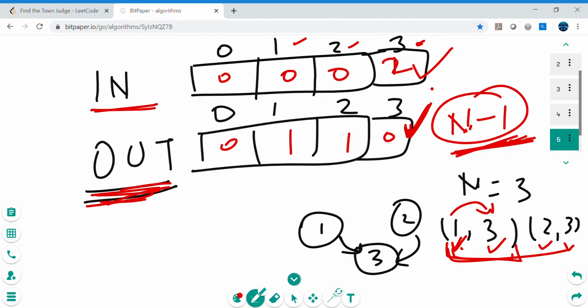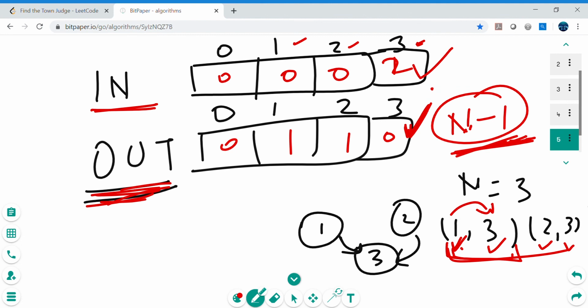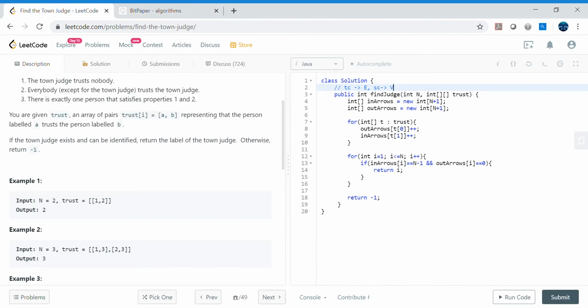So what we can say here is that whatever the maximum of edges and vertices, that will be the time complexity. But in the general case, if someone is asking what is the average time complexity, it will be the number of edges, because we are just traversing through the edges. And the space complexity, of course, will be the number of vertices. Why the number of vertices? Because we are taking these arrays and we are maintaining all these nodes, so we need to take the additional storage, and that's why space complexity will be the number of vertices. I hope this is clear.